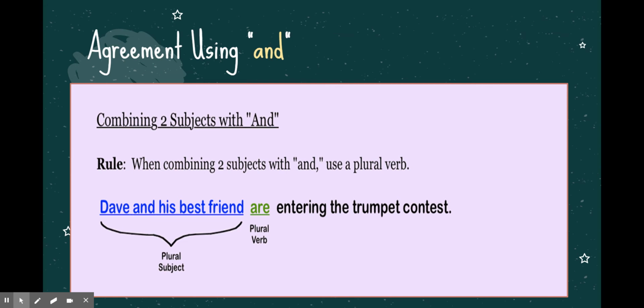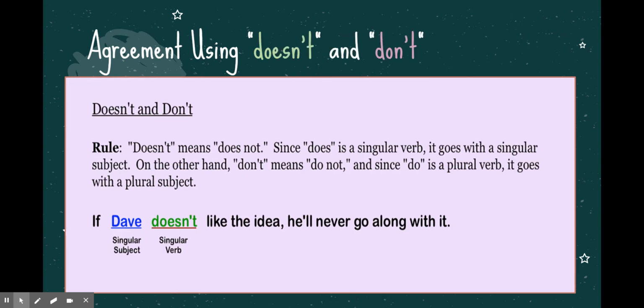So let's look at another situation where we would talk about subject-verb agreement when we use the words doesn't and don't. So doesn't is just a contraction that means does not. And since the word does is a singular verb, it would go with a singular subject. And the word don't is a contraction for do not. And since do is a plural verb, it goes with a plural subject. That might be a little bit lengthy of a rule for you, but your ear will pick up on the pattern that sounds the best.